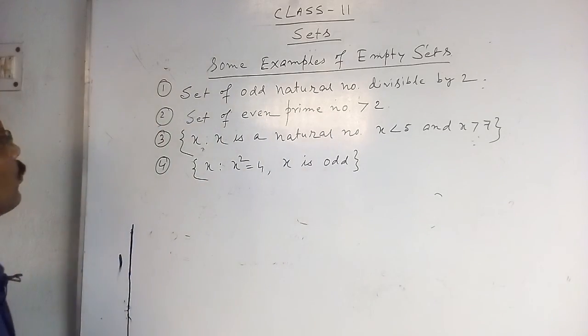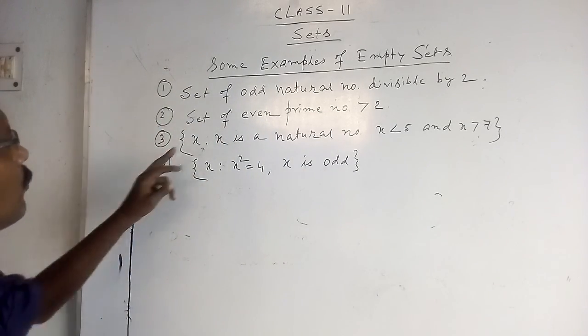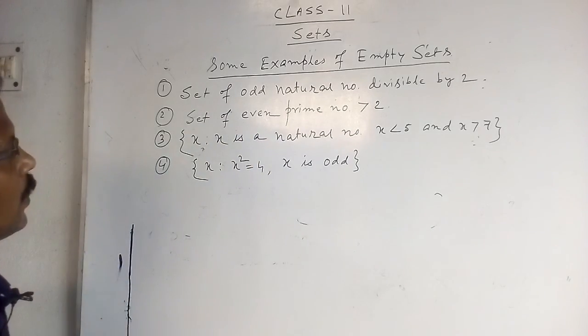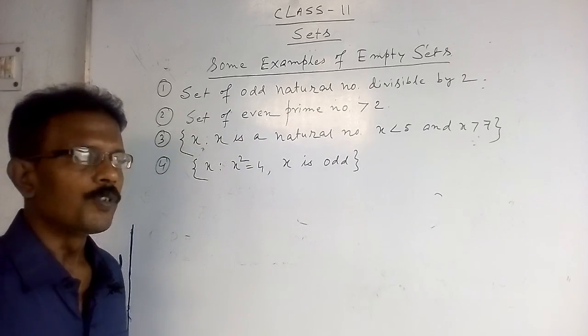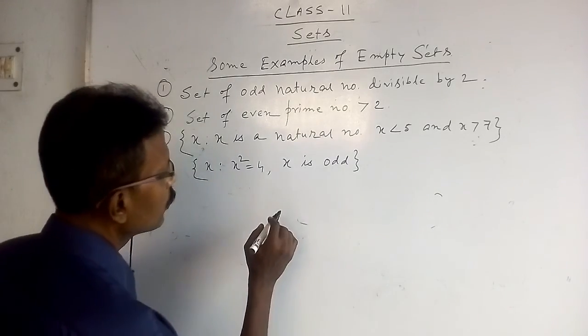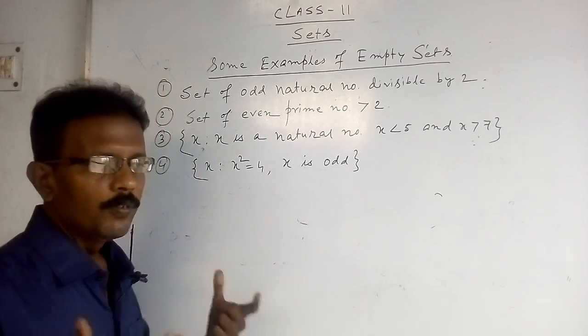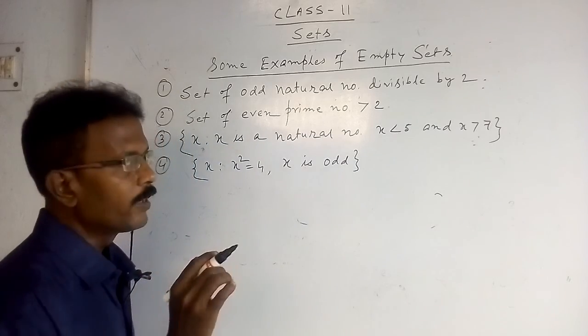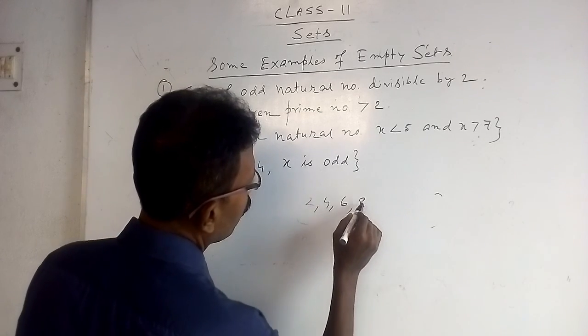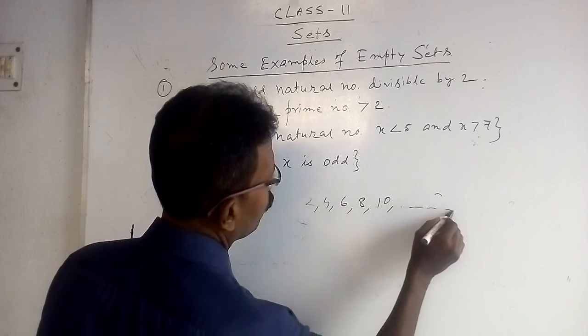Now we come to the second point: the set of even prime numbers greater than 2. Again this is a null set or empty set. First write the even numbers: 2, 4, 6, 8, 10 and onwards.